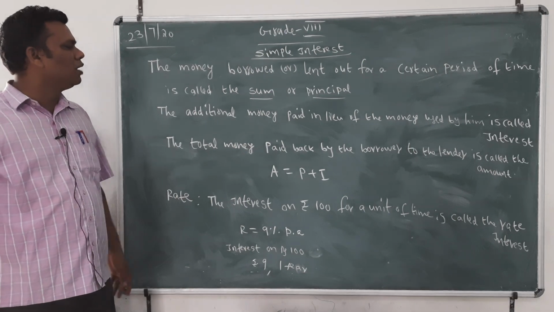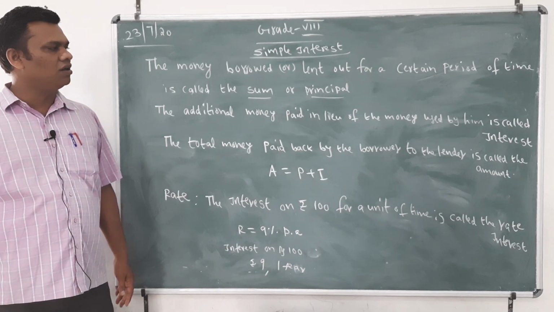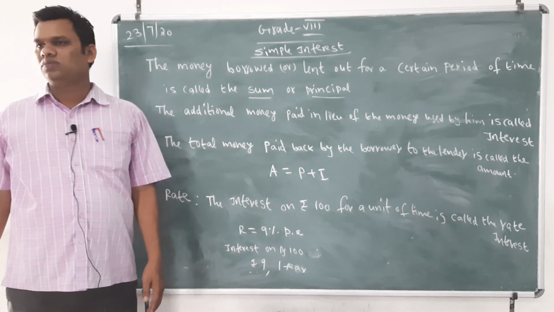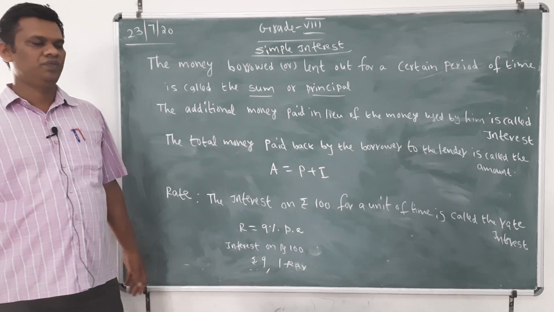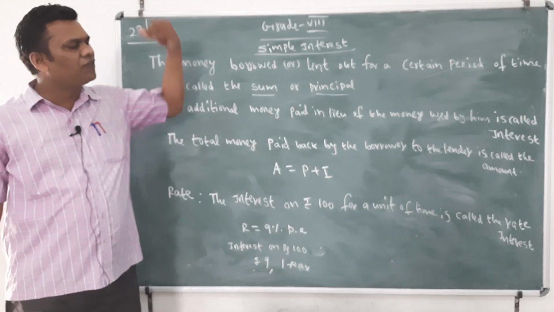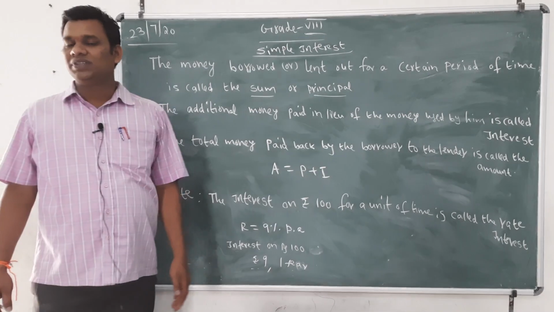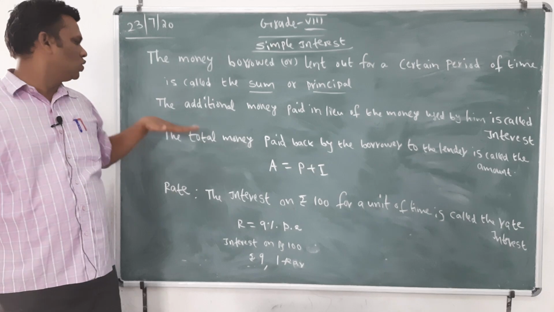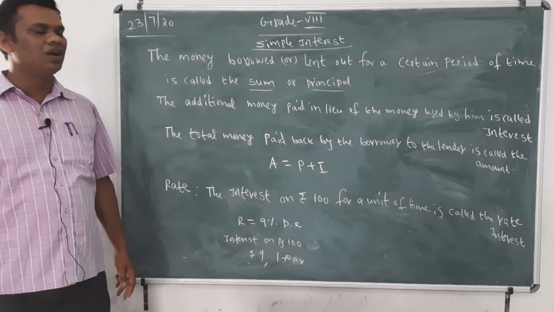Now, the additional money paid in lieu of the money used by him is called interest. Suppose you took 10,000 rupees from X person for 1 year, and the rate of interest is 5%, 6% like that. Then after 1 year, you will pay an additional amount. That is your sum plus interest amount.